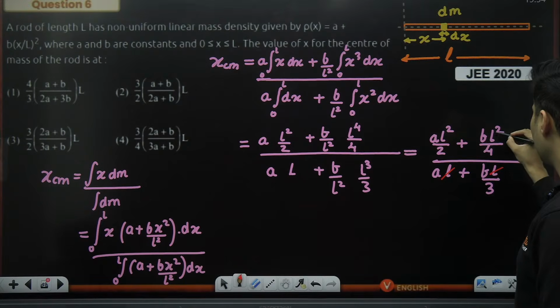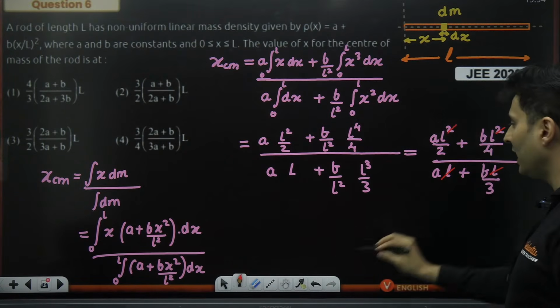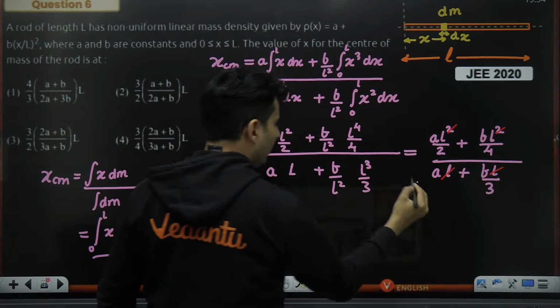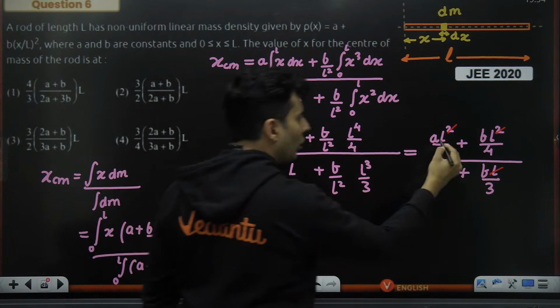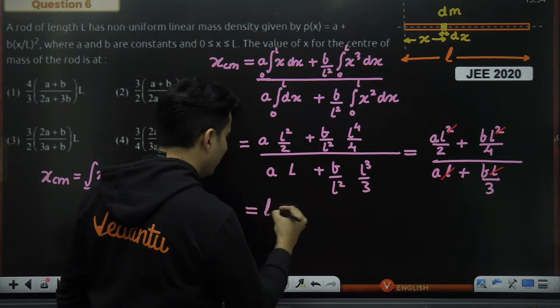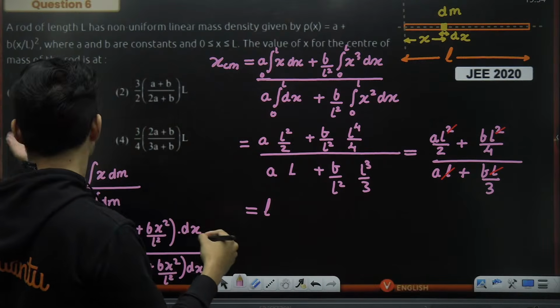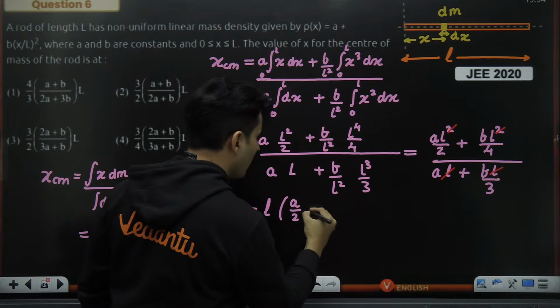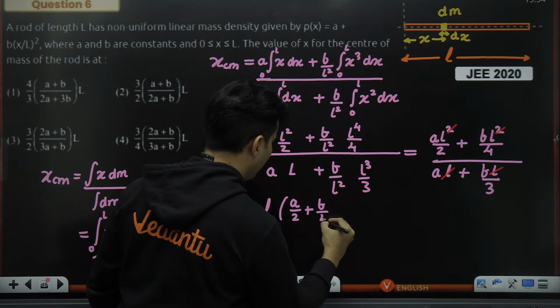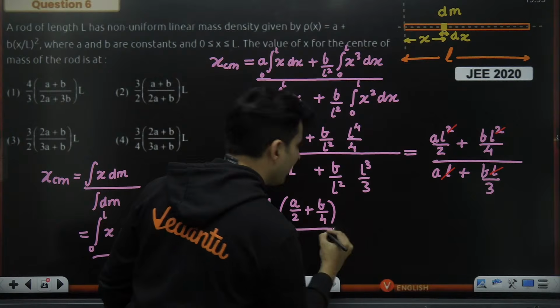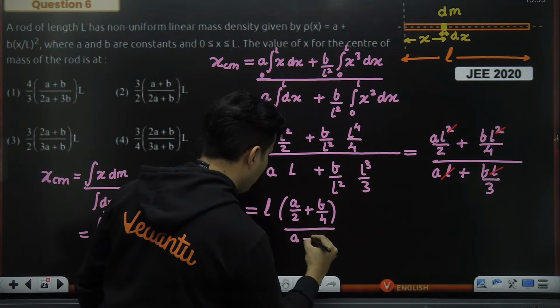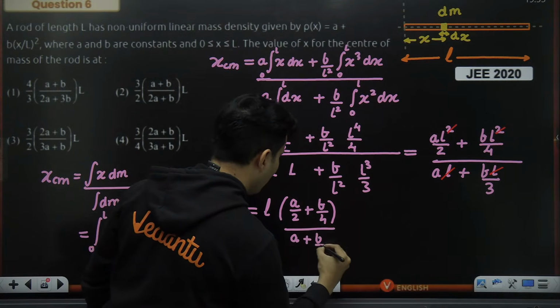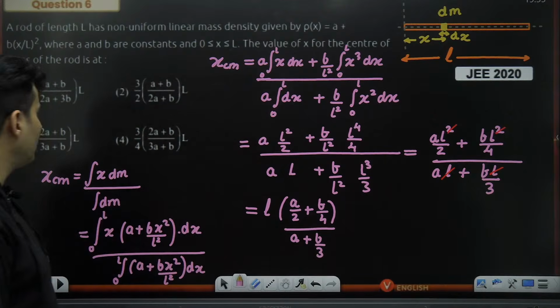This square and square, only one L will remain on the top, which can be also taken common from both of them. So L will be common. I think the options also have some things like that. And you have A by 2 plus B by 4, whole thing divided by A plus B by 3.